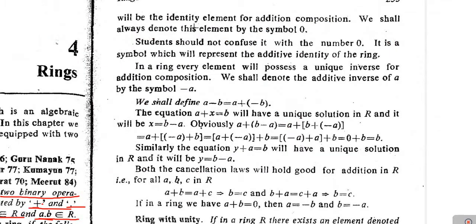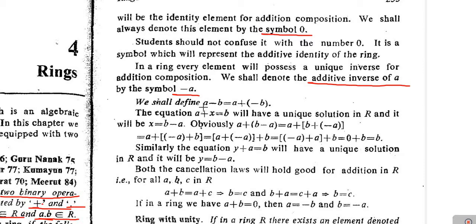Again, as told earlier, we reserve the symbol 0 to denote the 0 element, meaning the additive identity of the ring. Next one, don't confuse between the 0 and the 0 element. By the 0 element of a ring we mean the additive identity in the ring. Next one, the additive inverse of the element a will be denoted by the notation -a.